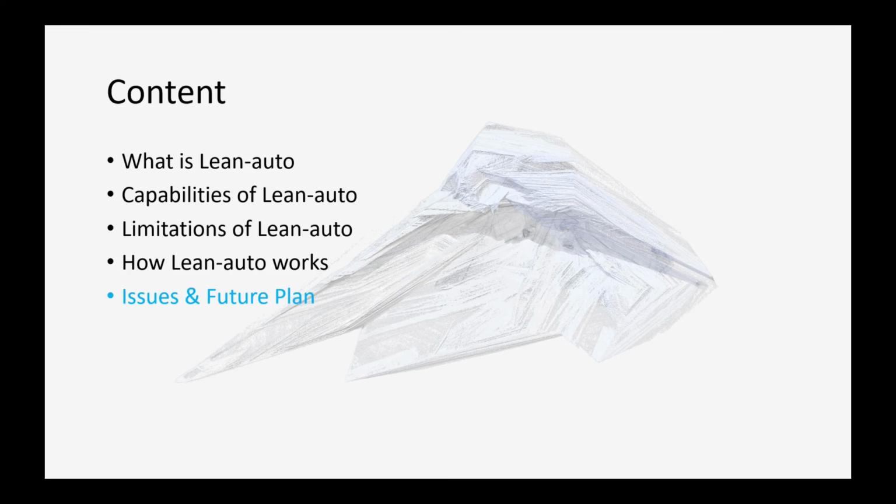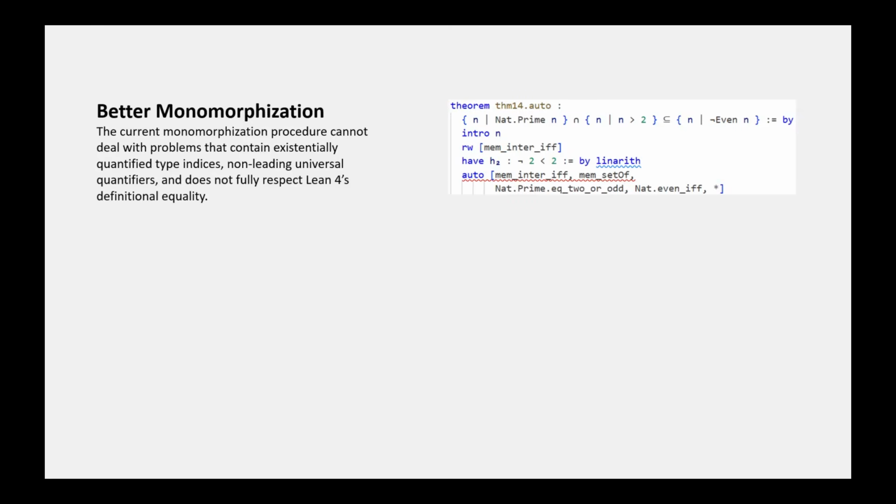Finally, we would like to briefly mention issues of LingAuto and future plans. One of the most critical potential improvements is implementing a better monomorphization procedure for LingAuto. The current version of LingAuto cannot deal with existentially quantified type indices, non-leading universal quantifiers, and does not fully respect Ling's forced definitional equality. Having a better monomorphization procedure will enable more problems to be translated correctly.